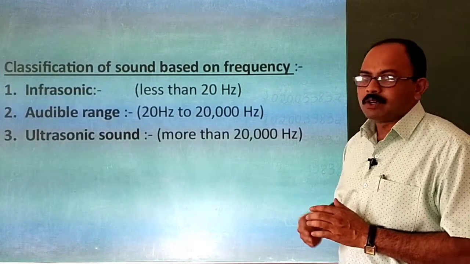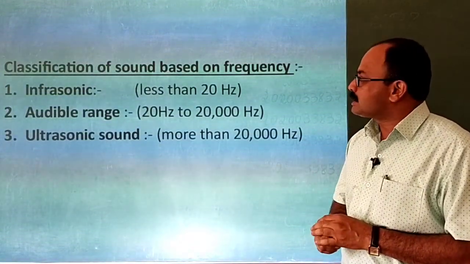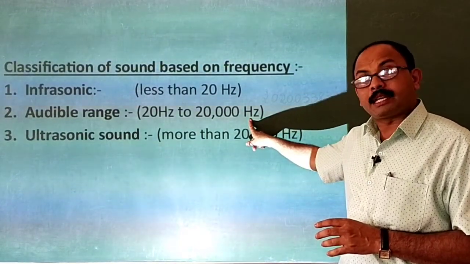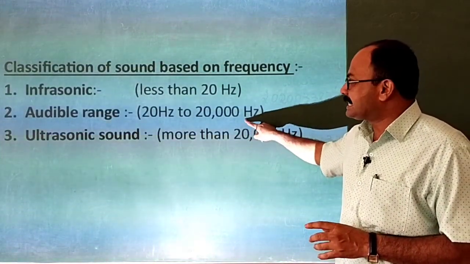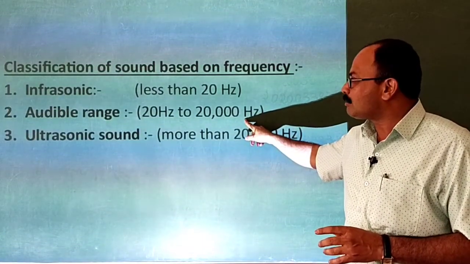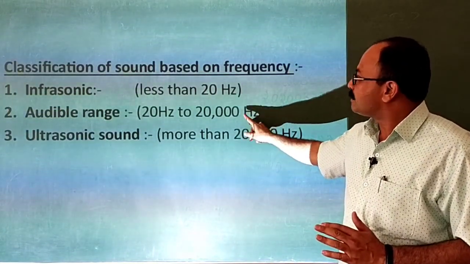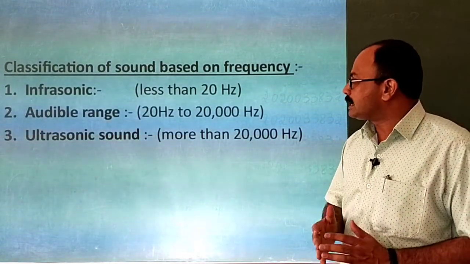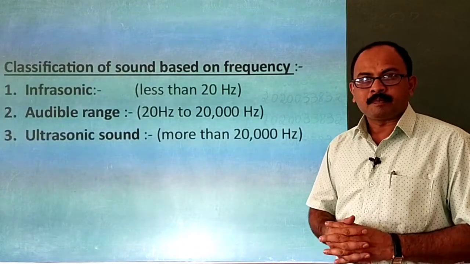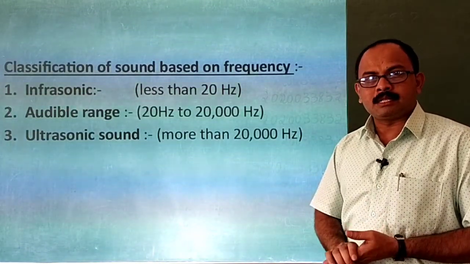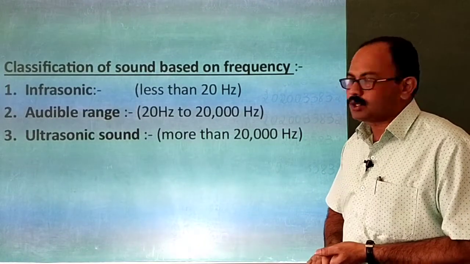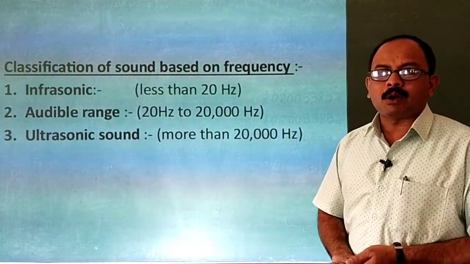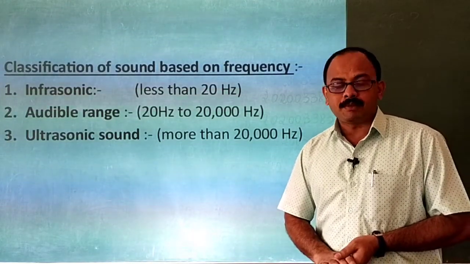Second one, the audible range, which ranges from 20 Hertz to 20,000 Hertz or 20 kilohertz, we can say. This is the audible range a normal human being can hear. Audible range lies from 20 Hertz to 20,000 Hertz. More than 20,000 Hertz, we call that ultrasonic sound waves. These are the 3 classifications of sound based on frequency, children.